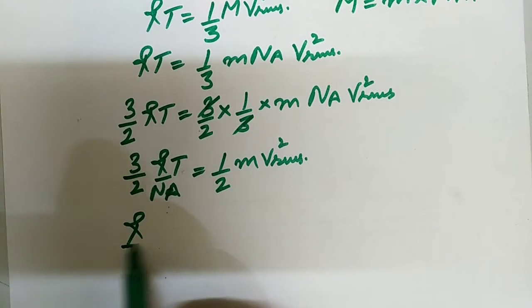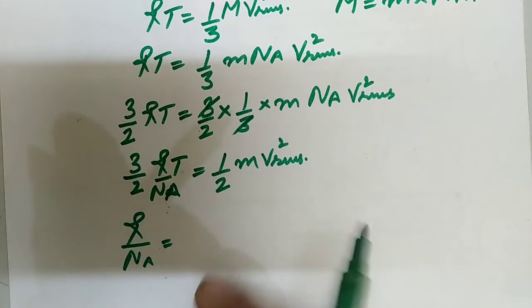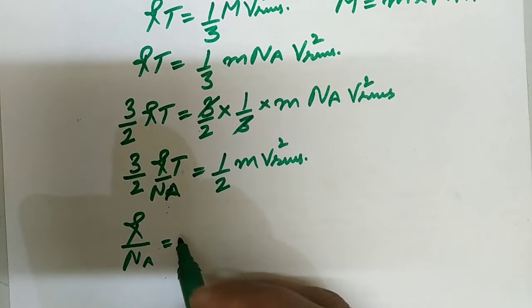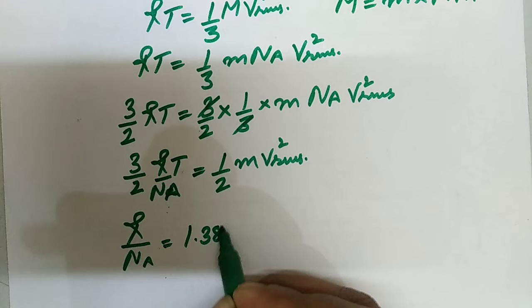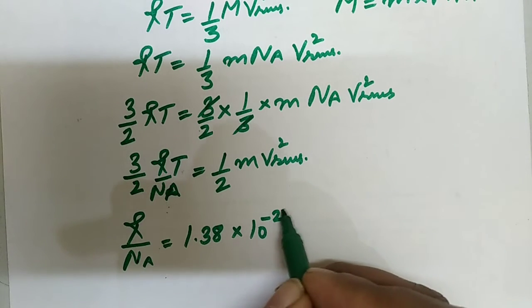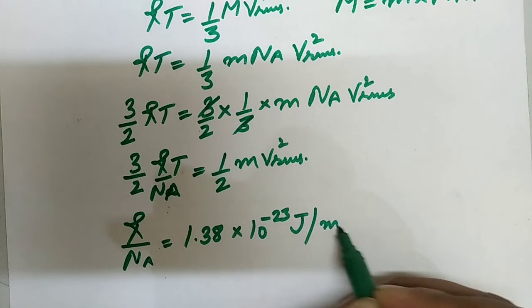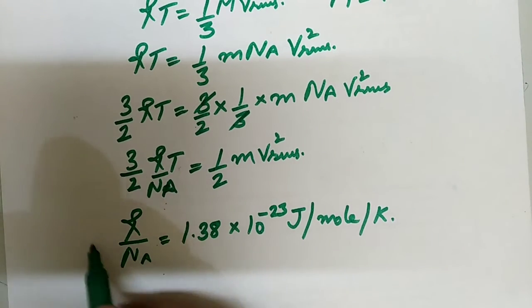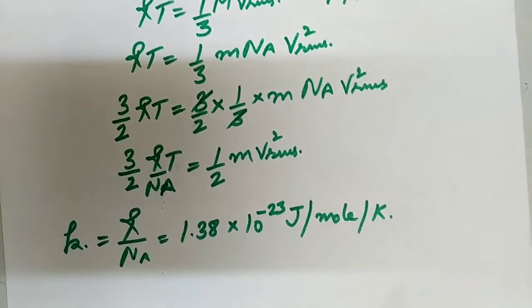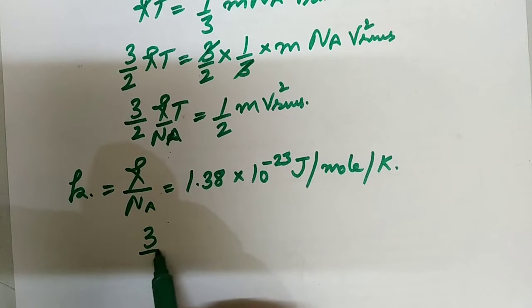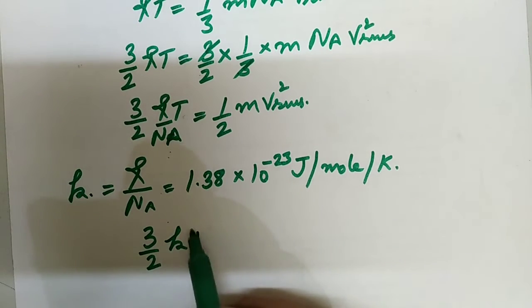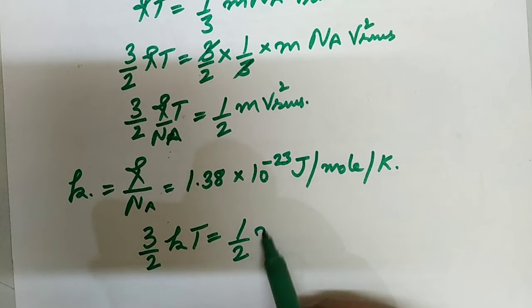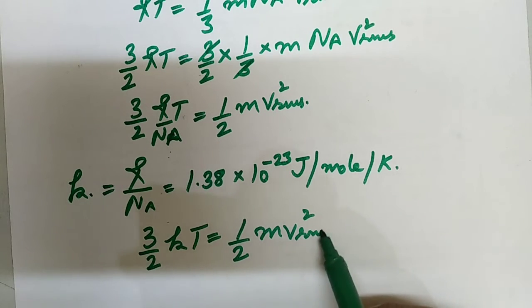Therefore R upon Na is called the Boltzmann constant, which is equal to 1.38 into 10 raised to power minus 23 joule per mole per Kelvin, which is equal to small k. Therefore I write 3 upon 2 kT is equal to half m v square RMS.